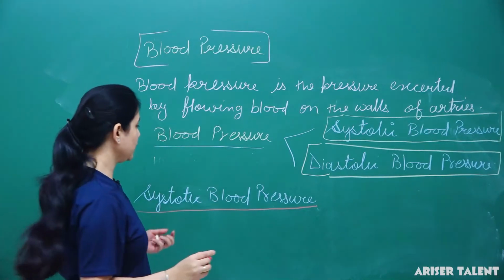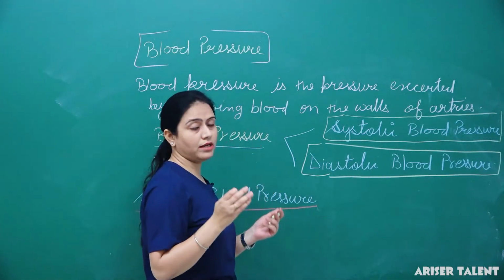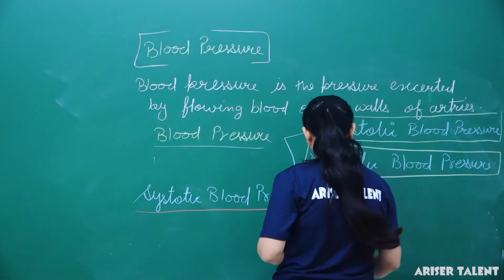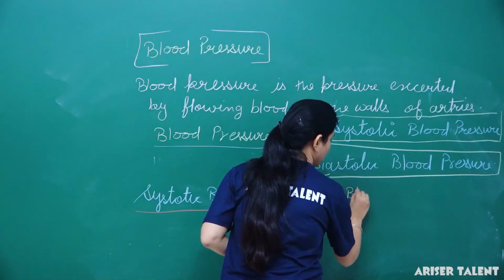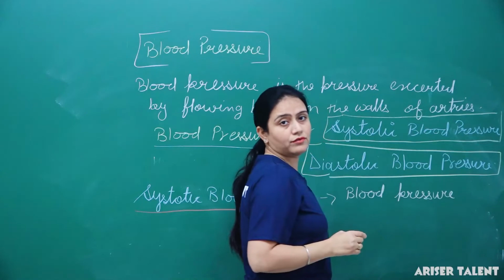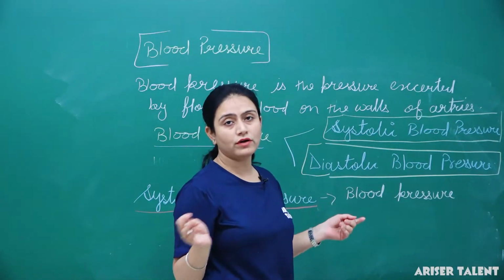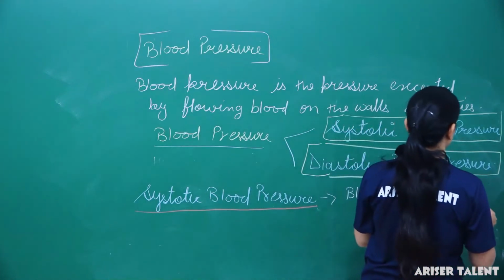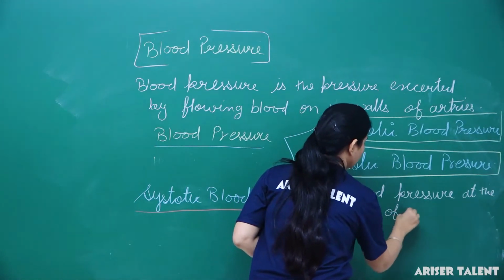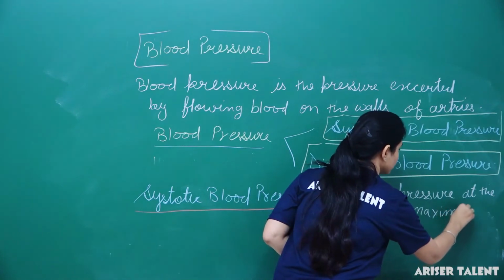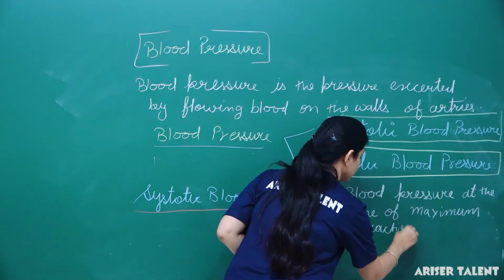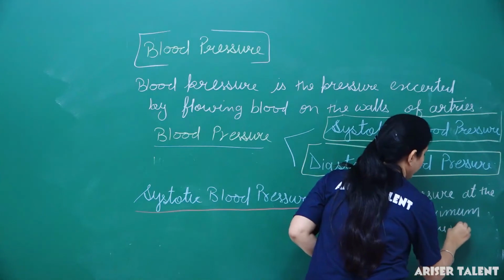The blood pressure exerted by the flow of blood at the time of maximum contraction of the ventricles.